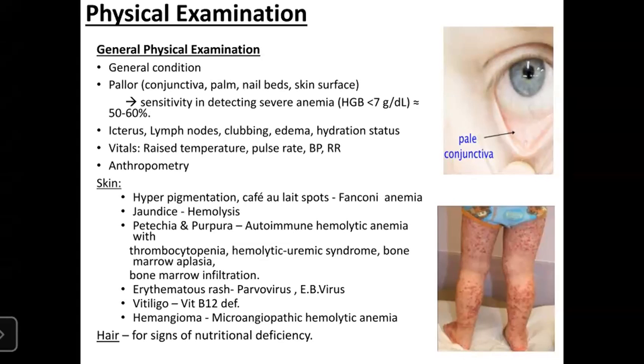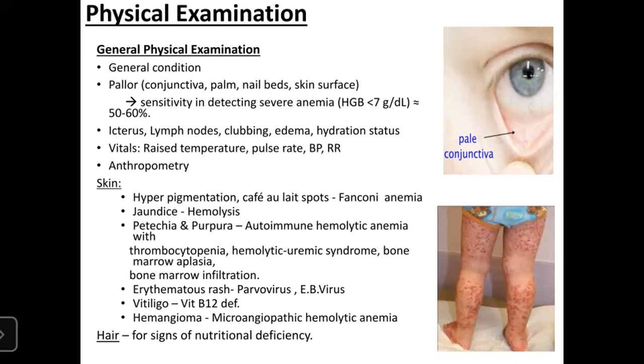There are skin conditions which are associated with anemia. There might be hyperpigmentation such as cafe au lait spots in case of Fanconi anemia, and jaundice with pale skin in hemolytic conditions. Petechiae and purpura occur in autoimmune hemolytic anemia with thrombocytopenia, and in hemolytic uremic syndrome, if there is blood-mixed diarrhea: the triad of microangiopathic hemolytic anemia, where you might see schistocytes, with thrombocytopenia and renal failure.